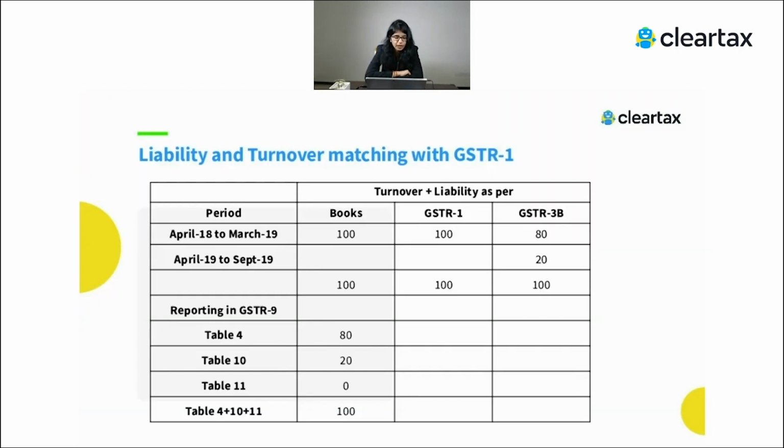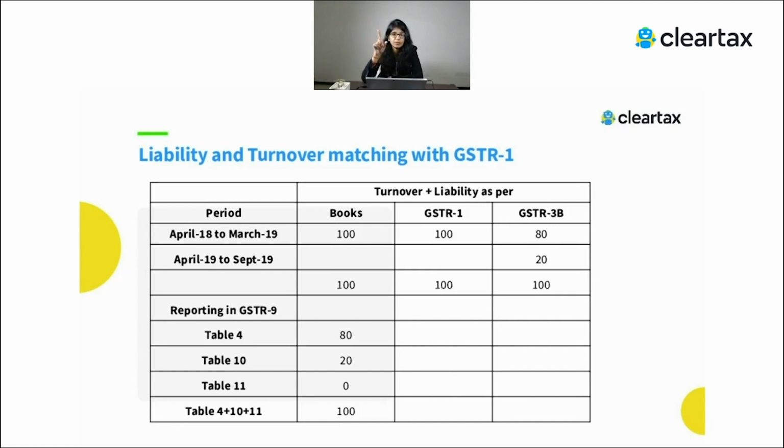So if we talk about liability, in respect of liability we have three sets of data: either we have books, or we have GSTR 1, or we have GSTR 3B. Let's say for the period April 18 to March 19, total liability or turnover as per your books is 100 rupees. As per your GSTR 1 also 100, and as per 3B, it's 80. But in the next year, you have made the correction and paid the extra 20 rupees to the government. Now the question is, while you are filing your GSTR 9, what information needs to be reported where?